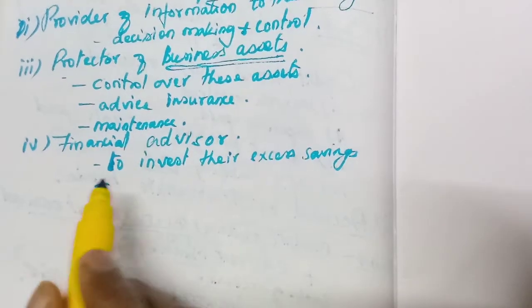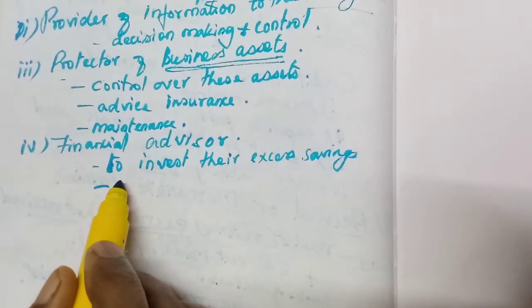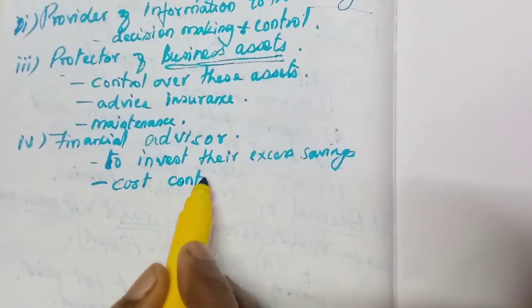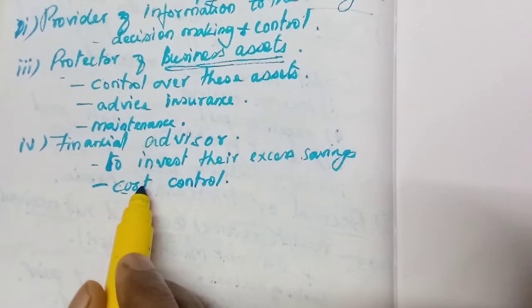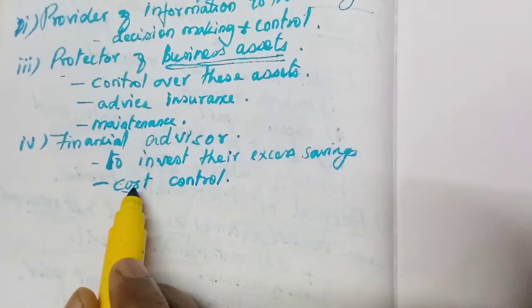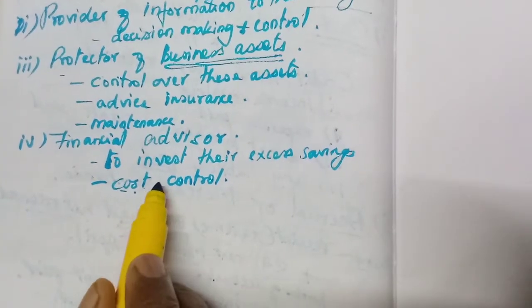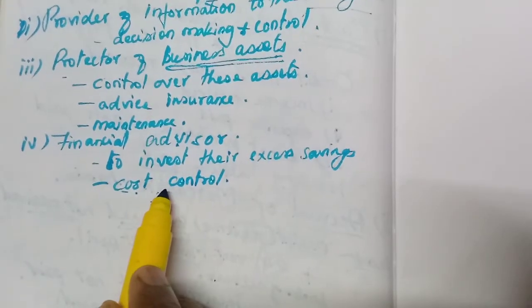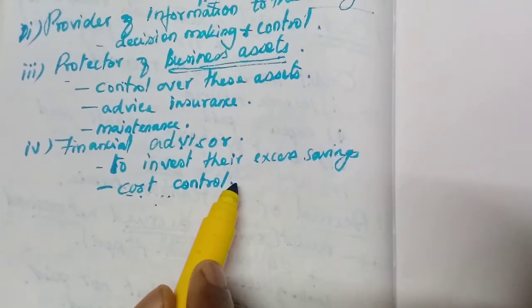Or they have to ask them to make cost control. If the cost of production, the total cost of a product, is more, they will advise them: unless we control this cost, we cannot improve our profit.